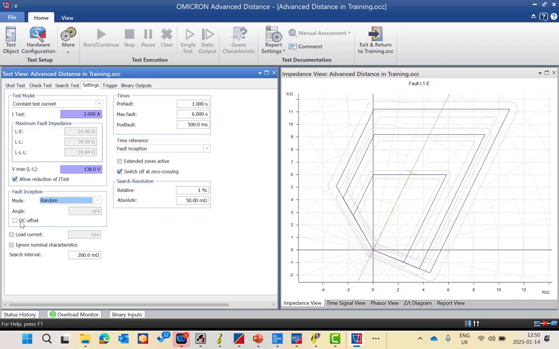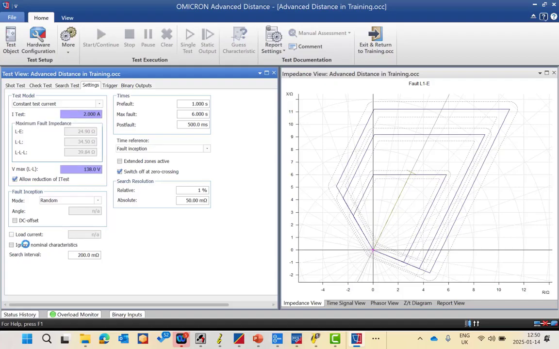Okay, and we have also a DC offset, which allows the CMC to superimpose a DC component for more realistic fault events. And we have also a load current, which simulates the pre-fault current before the fault state. And you can specify also the amount of current to be injected in the pre-fault state, because some protection relays need to sense the pre-fault before getting a trip command or fault conditions.